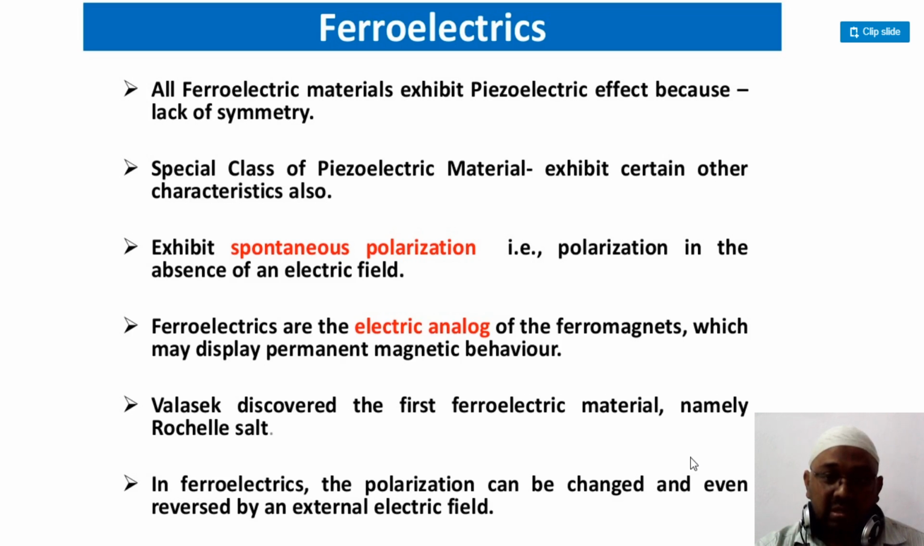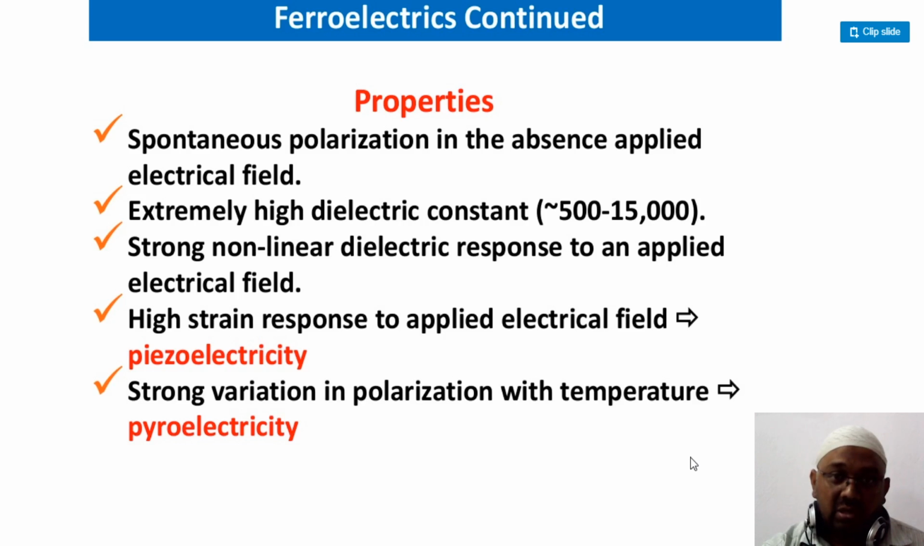Ferroelectric materials are used for ferromagnets, which may display permanent magnetic behavior. This is a special property of ferroelectrics. Ferroelectricity was discovered by the scientist Wallace K, and an example of a ferroelectric material is Rochelle salt. In a ferroelectric material the polarization can be changed if you reverse the polarity of the external electric field. So what are the important properties of ferroelectricity?